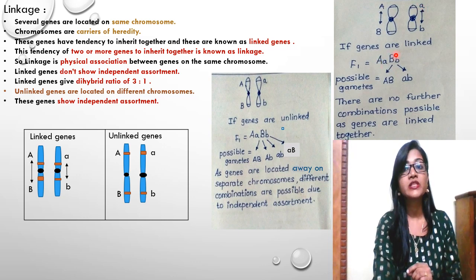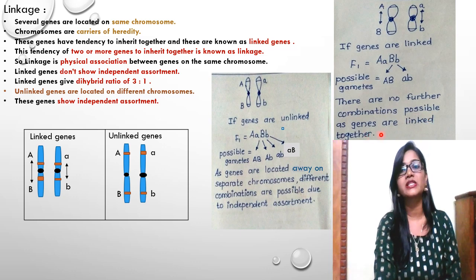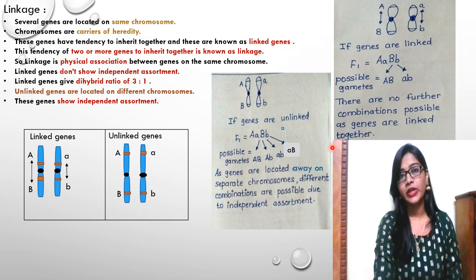It will always be in this type of combination, capital A with capital B, and small a with small b. So these are the possible combinations. There are no further combinations possible, as the genes are linked together.